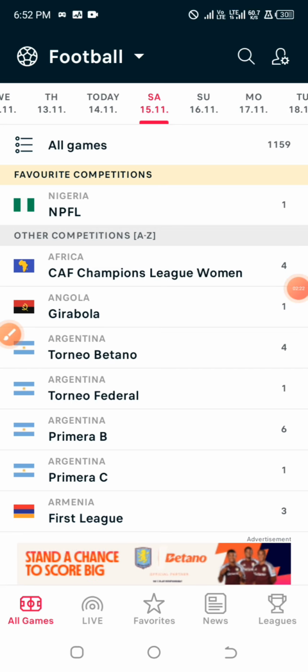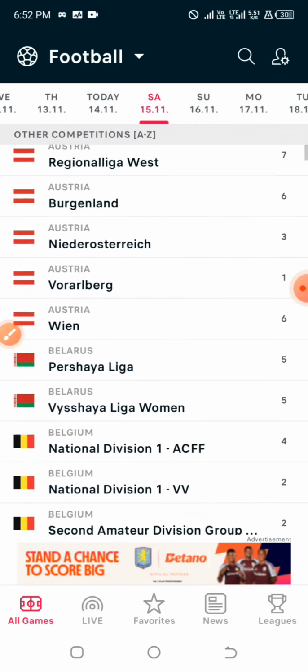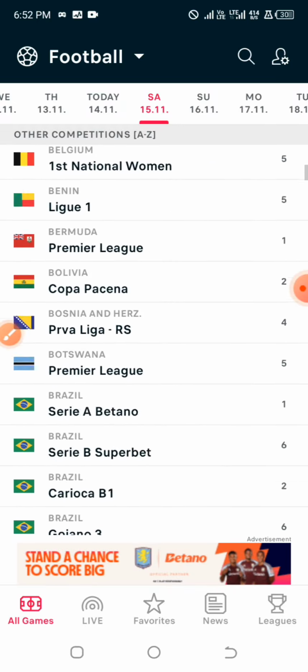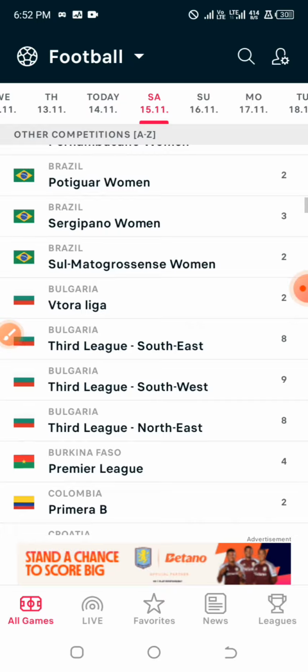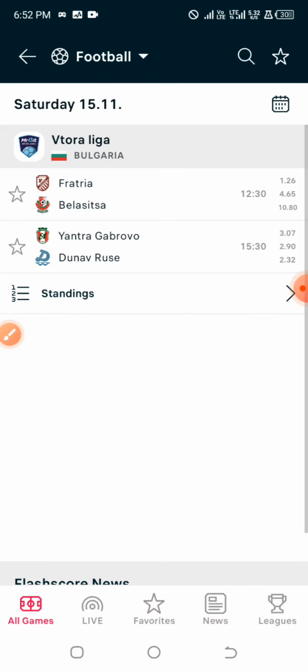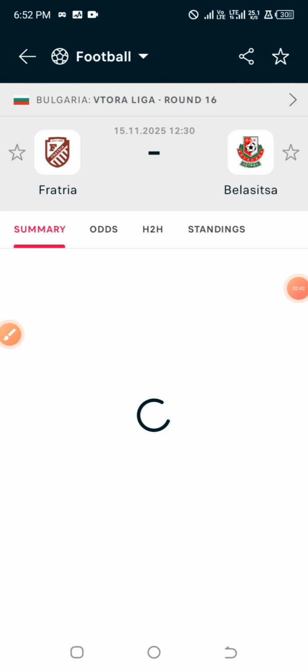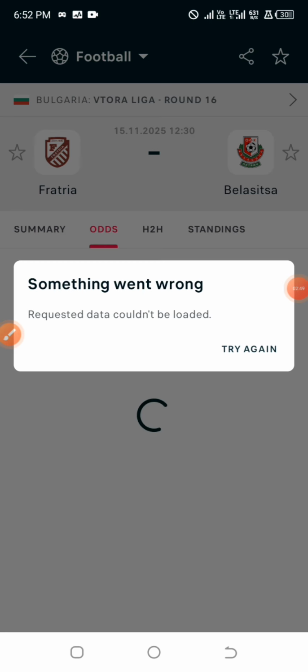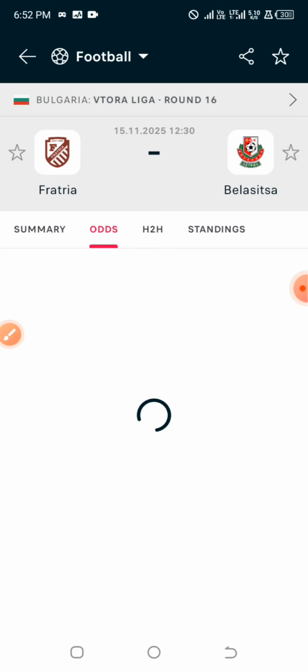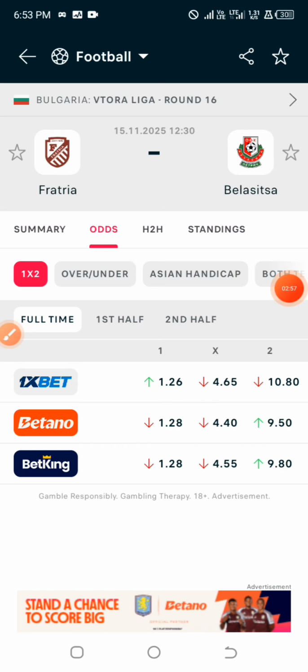Alright, so I'll be using a particular game as an example, even though the bookmakers are currently allocating very very small odds to it. It's a Saturday game under the Bulgaria League. If you check this game very well, let's check the odds that the bookmakers are currently allocating to it. The odd that we have happens to be 1.26 for the home team.